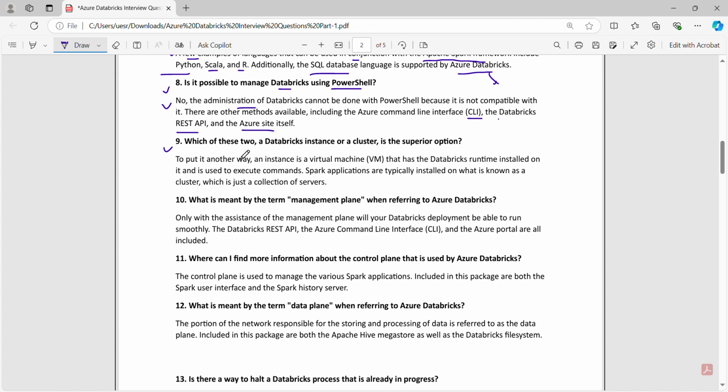Number 9. Which of these two, Databricks instance or cluster, is the superior option? To put it another way, an instance is a virtual machine (VM) that has the Databricks runtime installed on it and is used to execute commands. Spark applications are typically installed on what is known as a cluster, which is just a collection of servers.